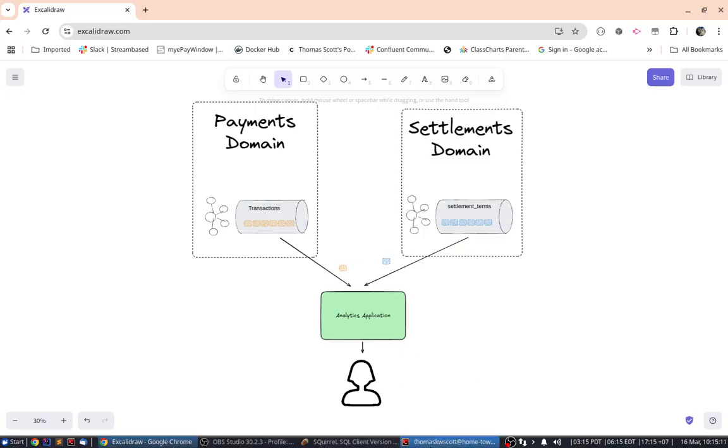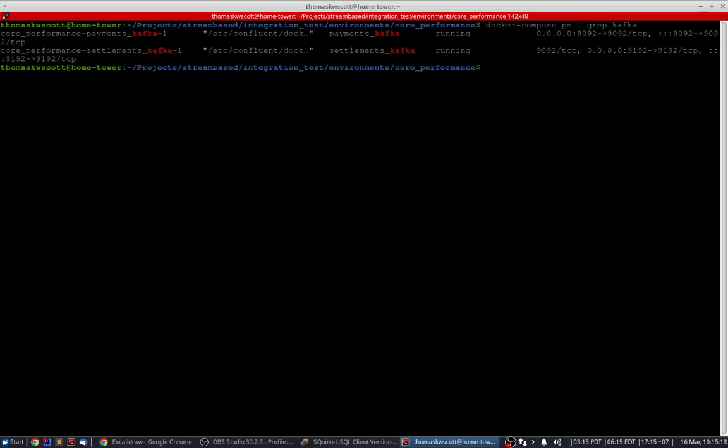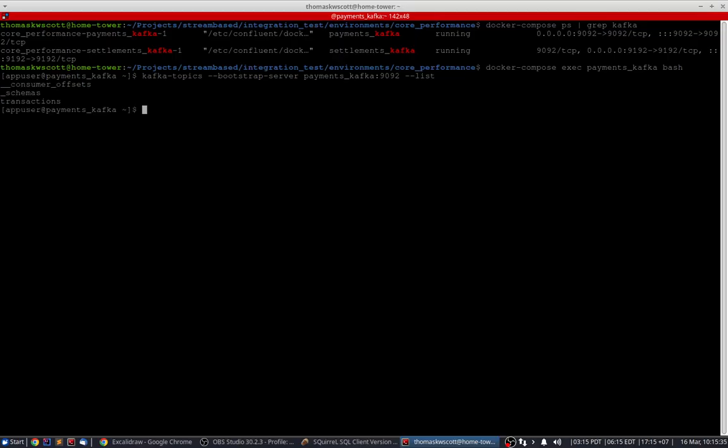I'm going to show you the federation approach using Streambased indexing technology. In my environment, I have a payments Kafka and a settlements Kafka. These are completely separate Kafka clusters, and just to underscore that point, let's go in and have a look at the topics that are in each of the Kafka clusters. If I go and look at my payments Kafka, just as we see from the diagram, I will see only a transactions topic. And similarly, if I go and look at my settlements Kafka, I will see only my settlement terms topic.